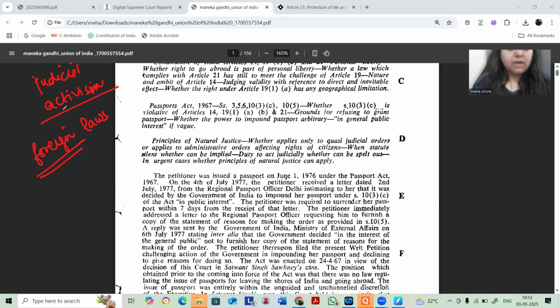So there is one piece by Professor Upendra Baxi. If you ever come across Professor I.P. Massey's book on administrative law, Professor Upendra Baxi has written a preface to it where he is looking at Maneka in one of his extracts.